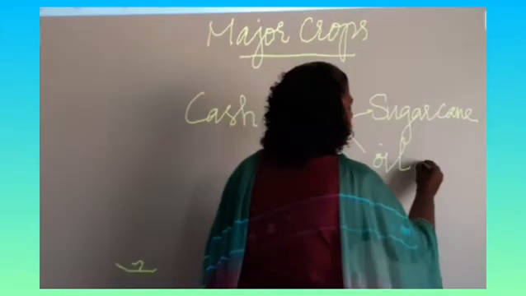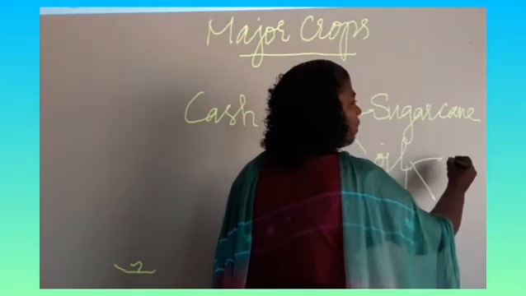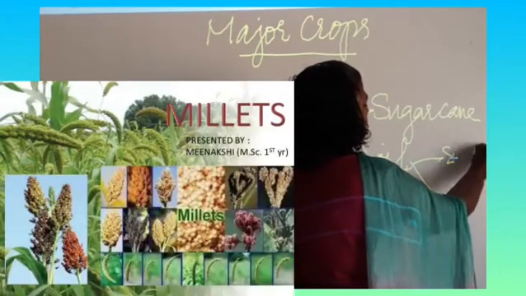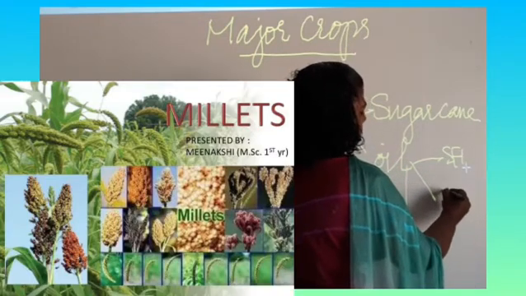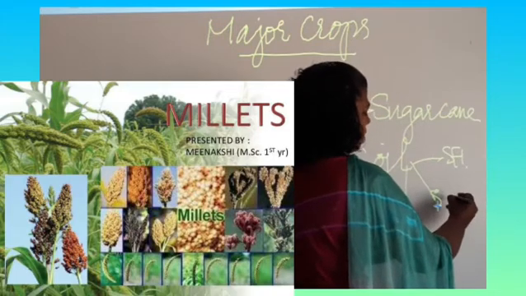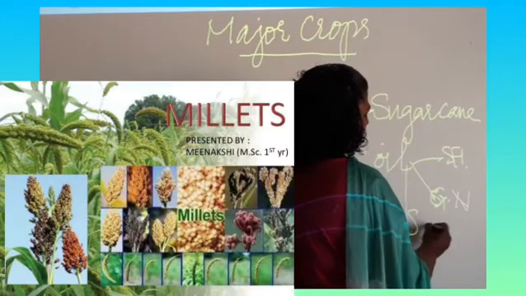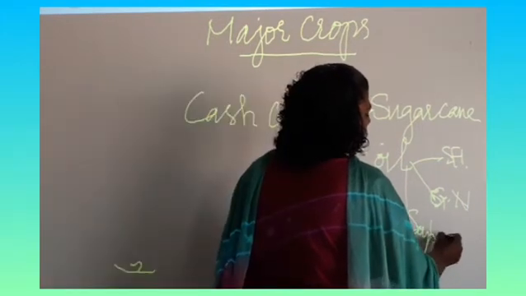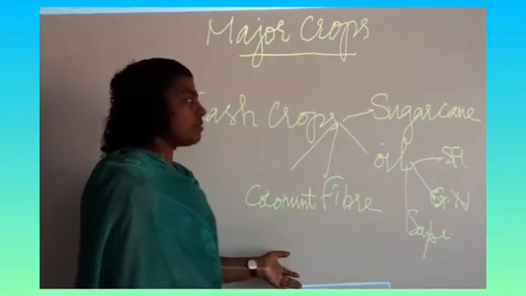Oil seeds include sunflower, canola, groundnut and soya bean. These are different oil seeds that come under cash crops.